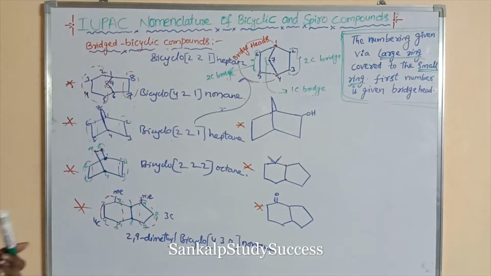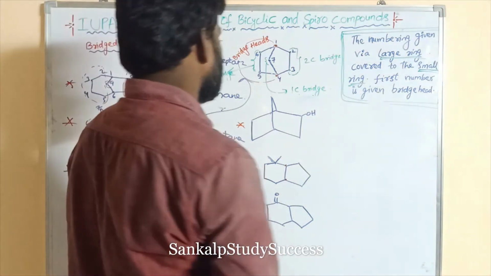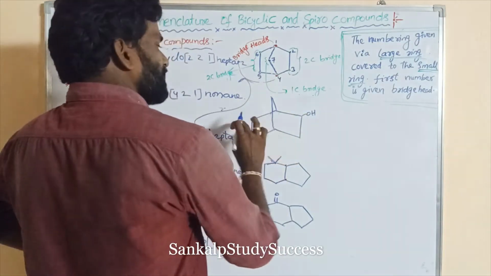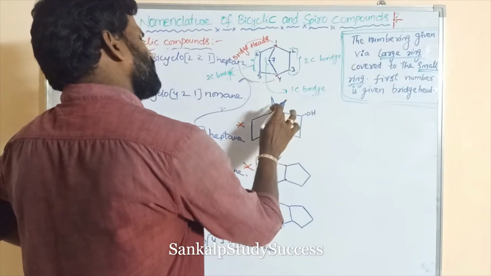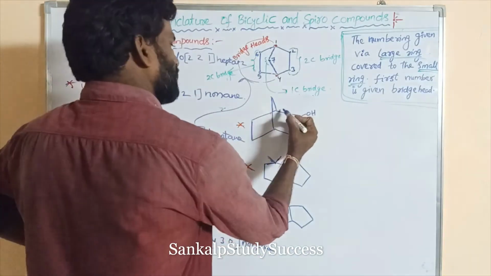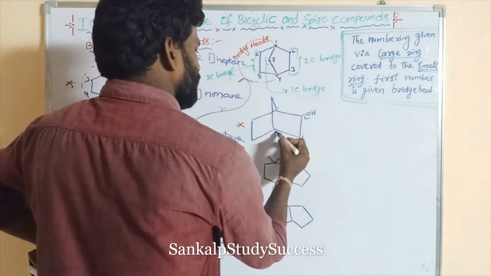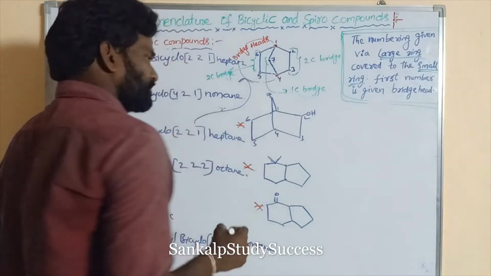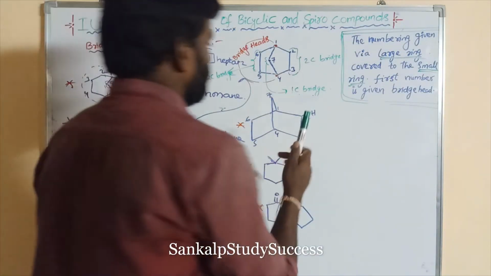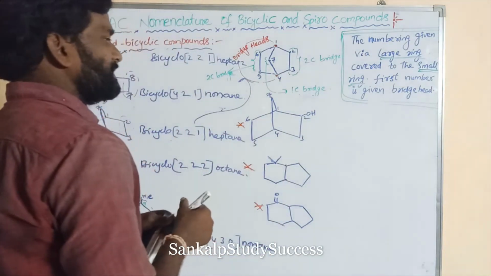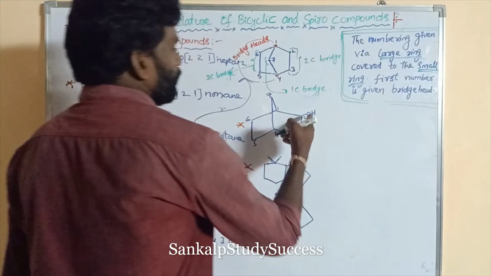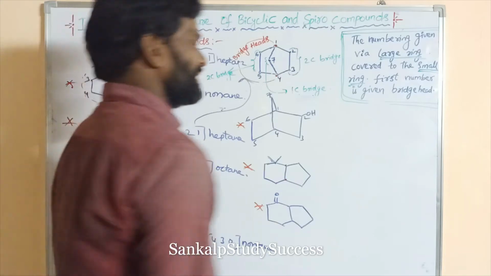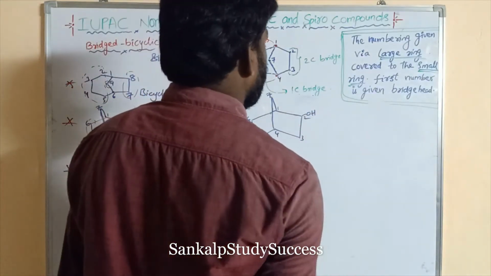Right. Next goes to this compound. The numbering is given from the larger ring to the smaller. Both have the same number of carbons in the cyclic structures. So 1, 2, 3, 4, 5, 6, 7. So this is the numbering priority. So what is its name? Here OH is the functional group. That is the secondary suffix, so that can be written last.